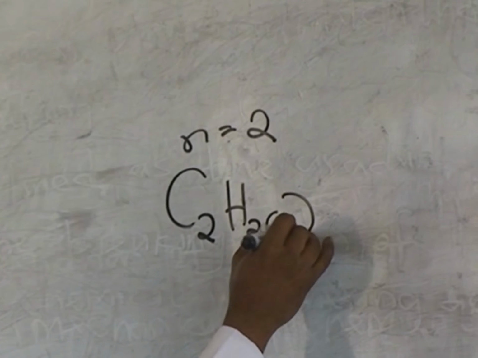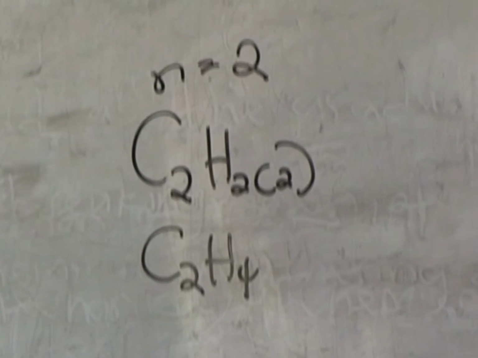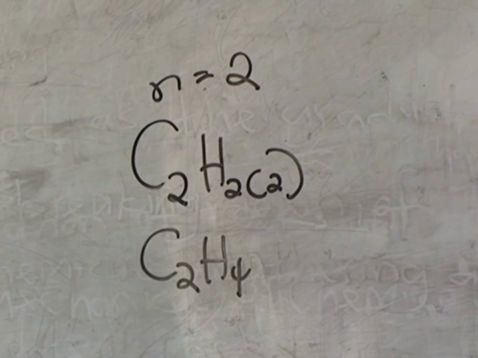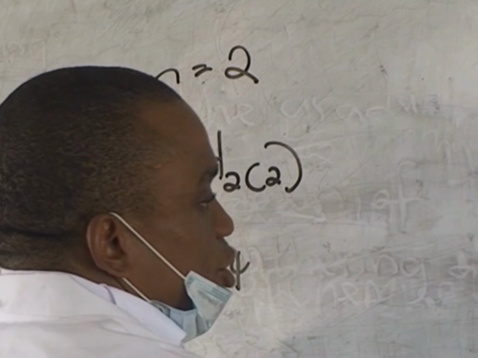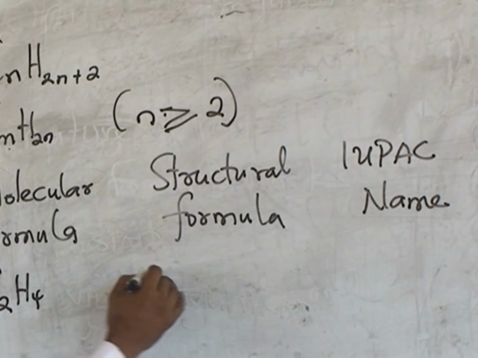N, which is what? 2. And that gives you C2H4. This is the formula for the first member of the alkene. And so you have C2H4. If you want to bring out the structural formula, it is